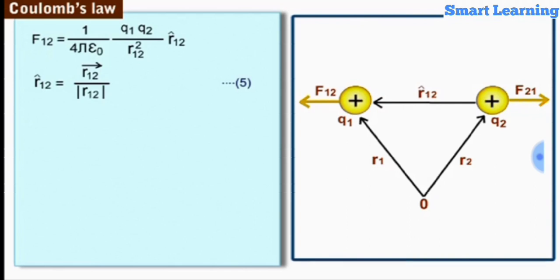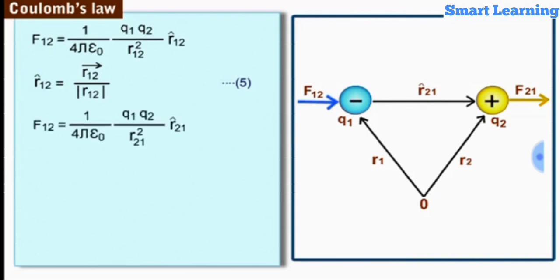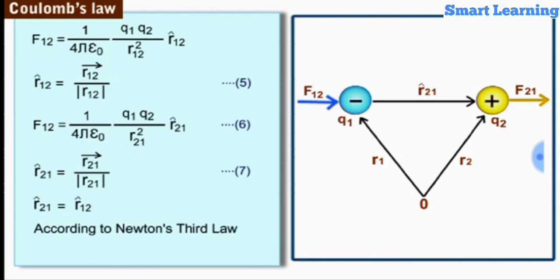If q1 and q2 are unlike with respect to each other, the force F12 will be in the direction of unit vector r21, since unlike charges attract each other. In this case, the product of the charges q1 and q2 will be negative. The unit vector r21 cap is given as shown. According to Newton's third law, Q2 experiences an equal and opposite electrostatic force to the one experienced by Q1. Therefore, we can write F21 is equal to minus F12.